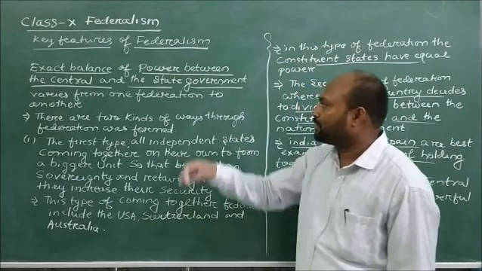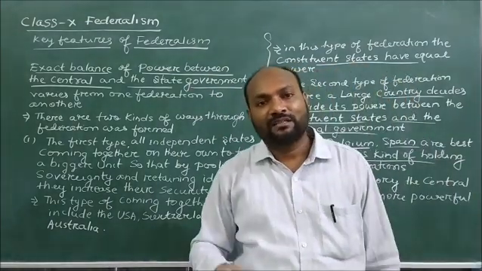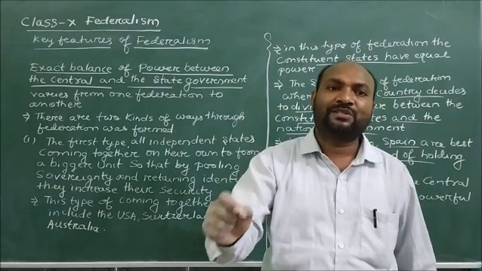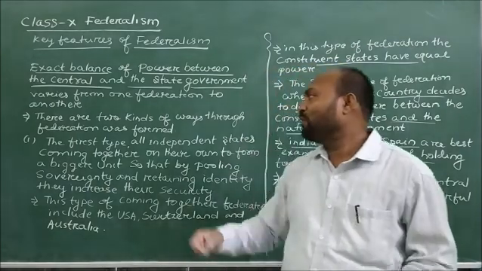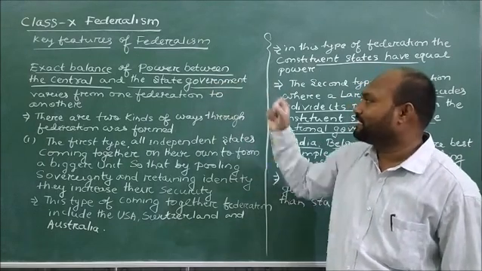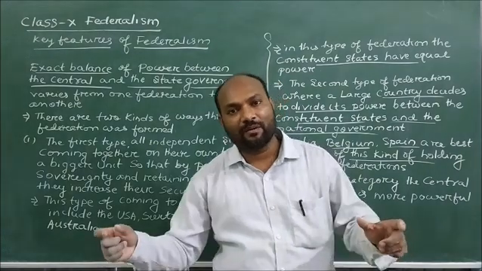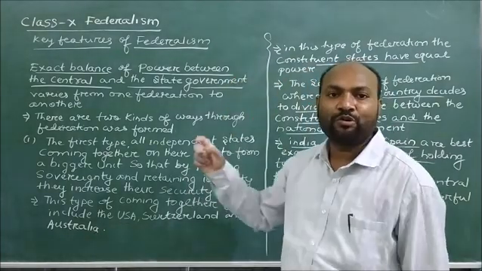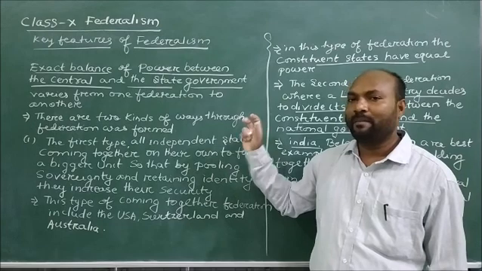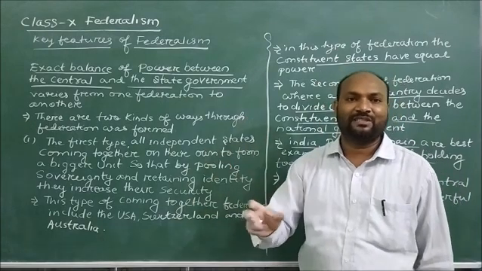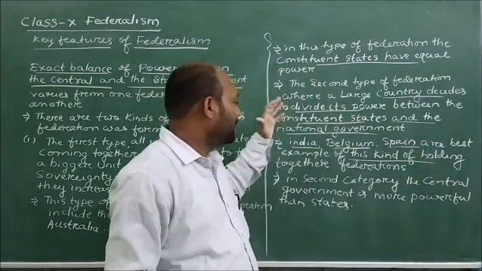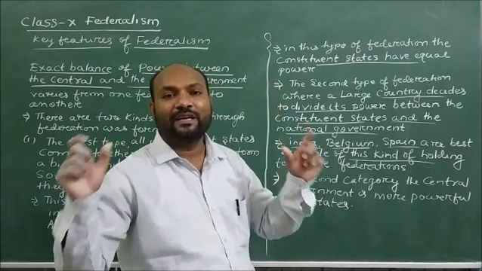So my dear children, in today's video lecture, I have told you about the key features of federalism, and at the same time we have discussed the exact balance of power between the central government as well as the state government. Here we have discussed two kinds of federations. The first is the coming together of federations in order to increase their identity and security. And the second type is known as the holding together of federations.